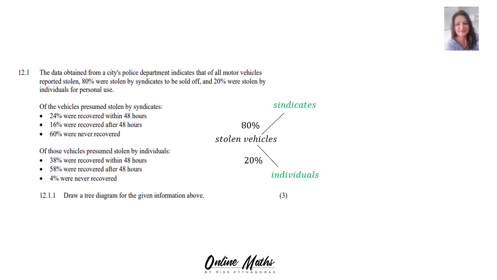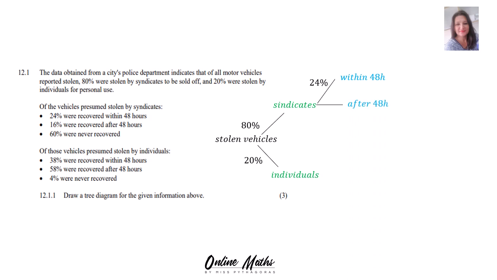Of the vehicles presumed stolen by syndicates, 24% were recovered within 48 hours. So now syndicates have another branch, and this one is for within 48 hours and 24%. Still on syndicates, there's another branch, the second one: 16% were recovered after 48 hours.